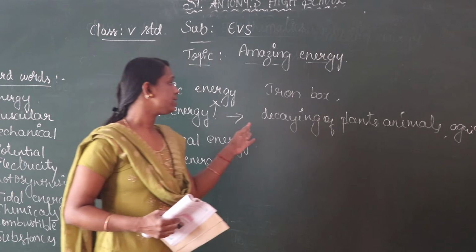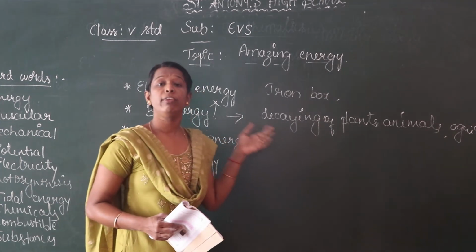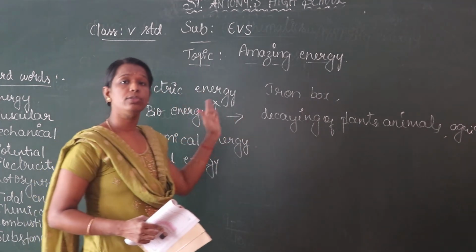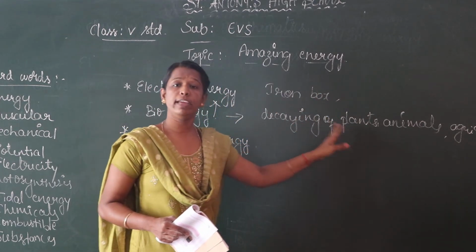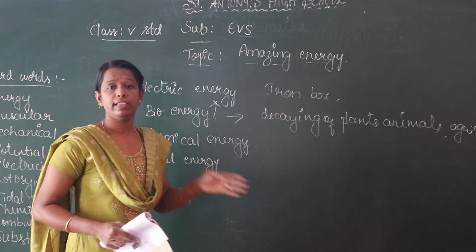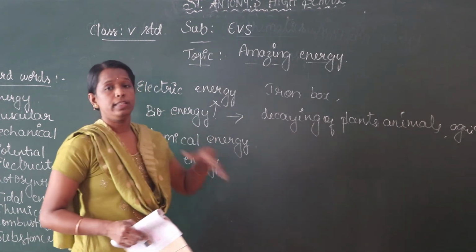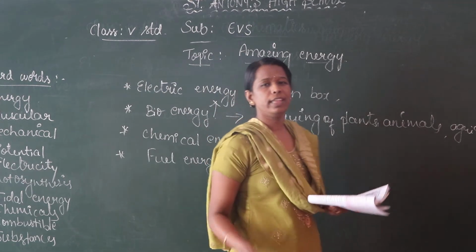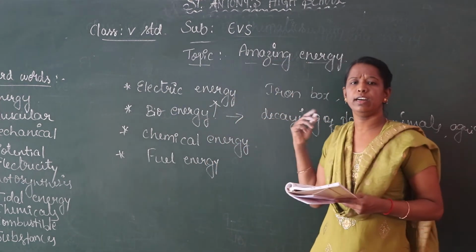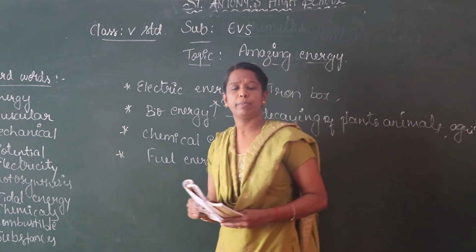How? This biogas, where do we get biogas? The residues or the decaying of plants and animals, agricultural waste, from animal waste, that is the animal dung. These are collected in a pit and after that chemical reactions take place here. Okay, methane gas is produced.